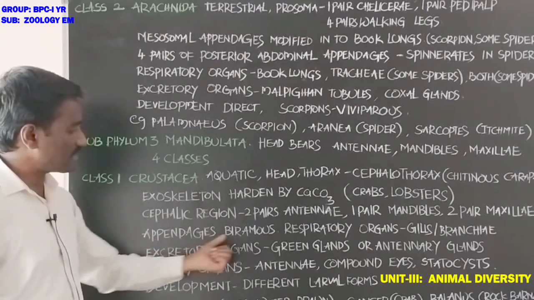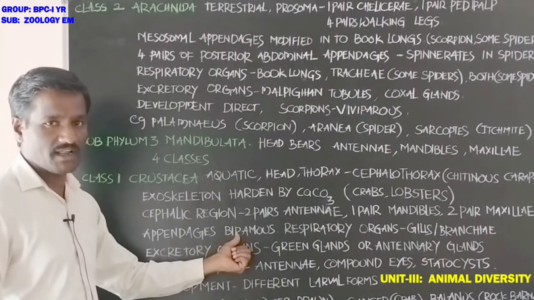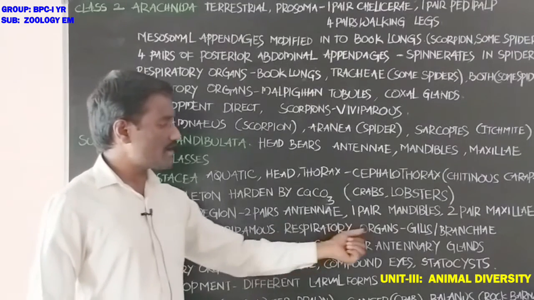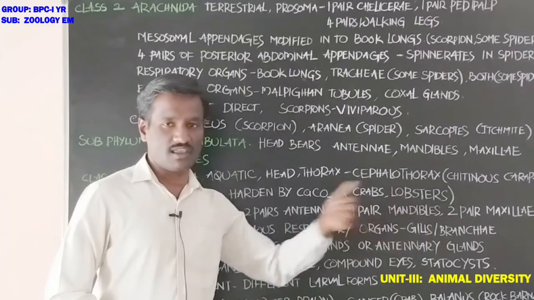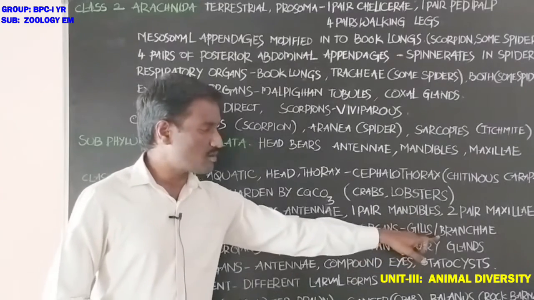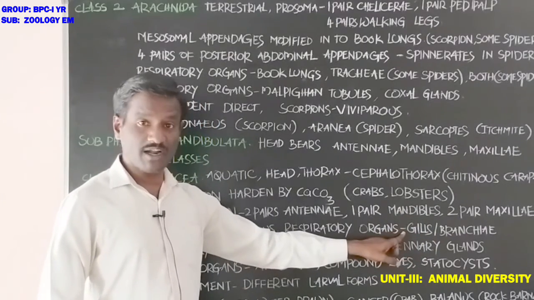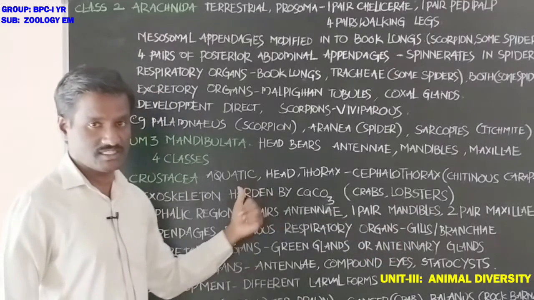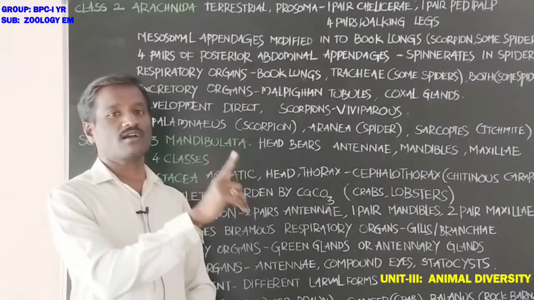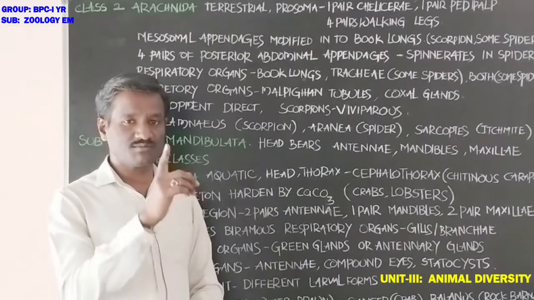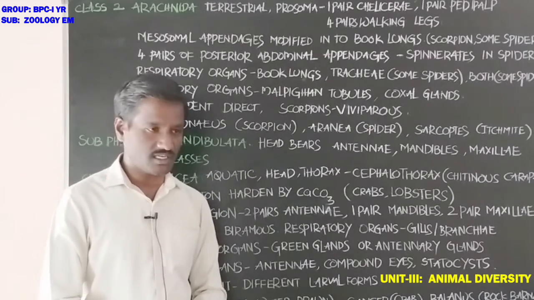Next, the appendages are biramous. Respiratory organs are gills, also called branchiae, in crustaceans.